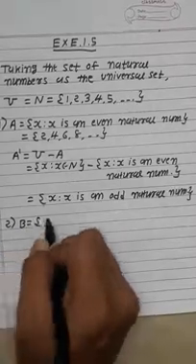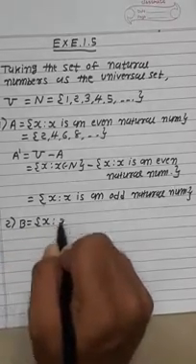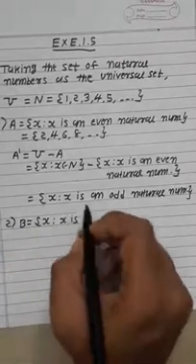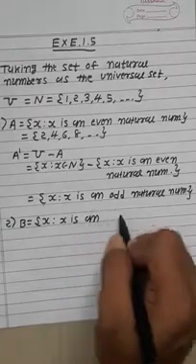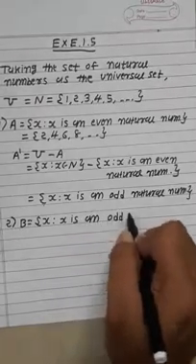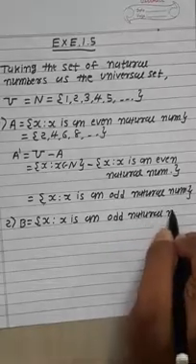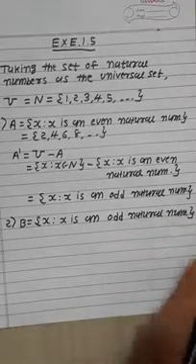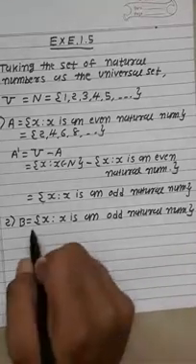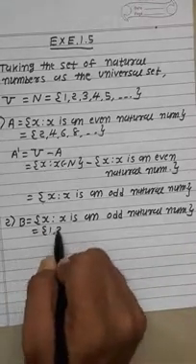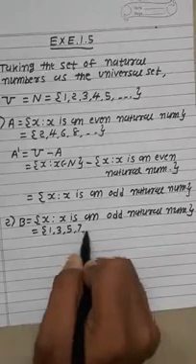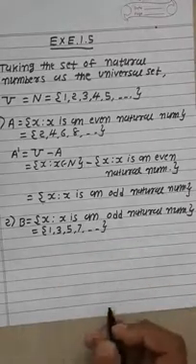B is equal to the set of x such that x is an odd natural number. First of all, which numbers are odd numbers? 1, 3, 5, 7, all of these are odd numbers.